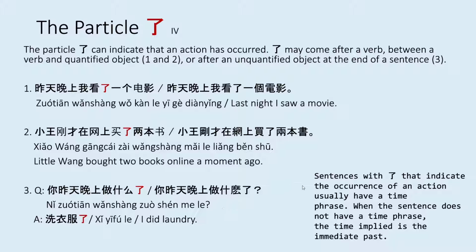Just note that sentences with le that indicate the occurrence of an action usually have a time phrase, and all 3 of these examples have a time phrase. For example 1, it's 昨天晚上, last night. For example 2, it is 刚才, just now, or a moment ago. And for example 3, it is 昨天晚上 as well, so last night. When the sentence does not have a time phrase, then you can automatically assume that what the speaker is talking about has just happened in the immediate past.